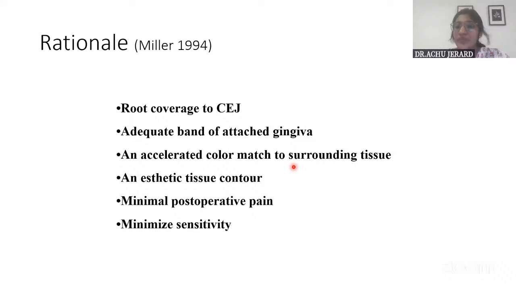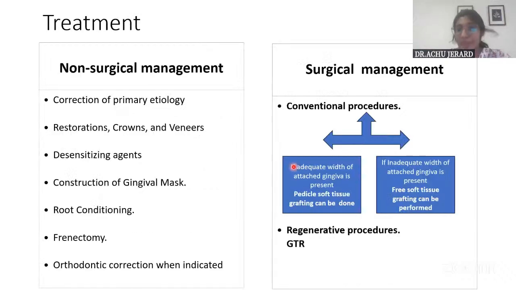And then we have to consider the primary etiological factor first. And why do we do this treatment? For getting adequate root coverage, and also for making it aesthetically good, and also to reduce the sensitivity. And if it is because of inadequate zone of attached gingiva, to create a band of attached gingiva. So these are the various rationales for gingival recession management.